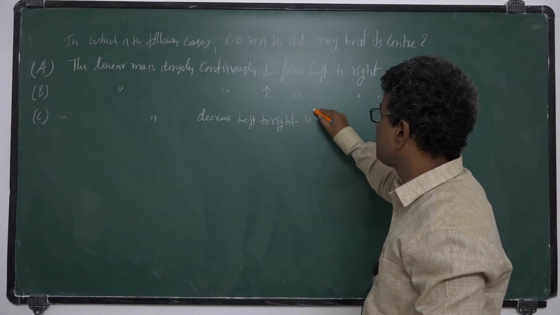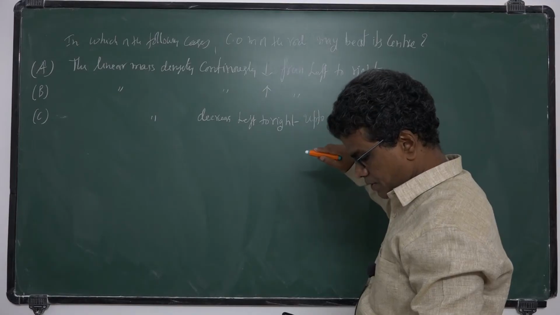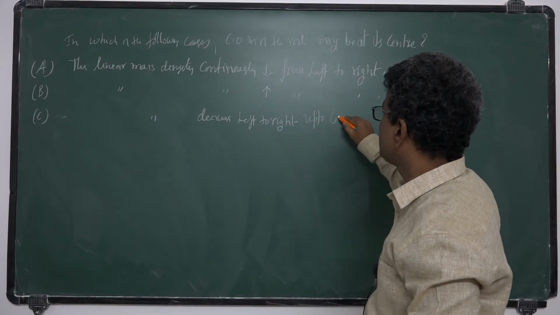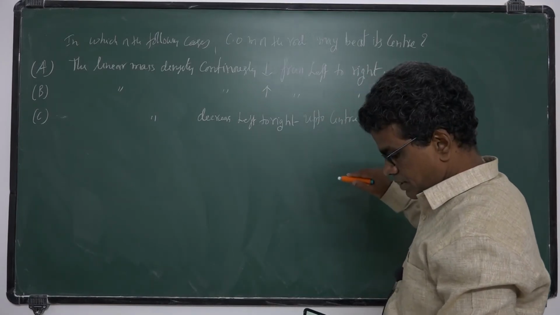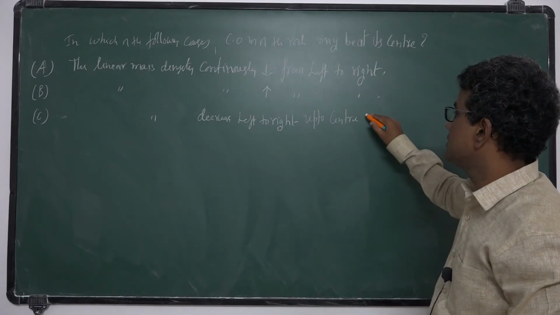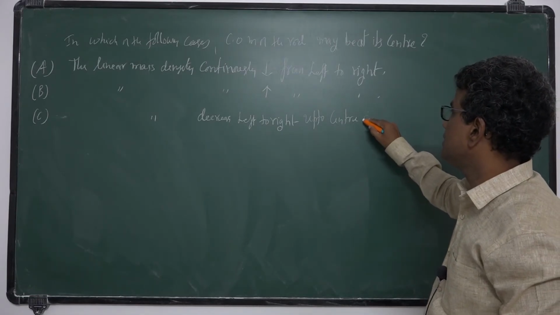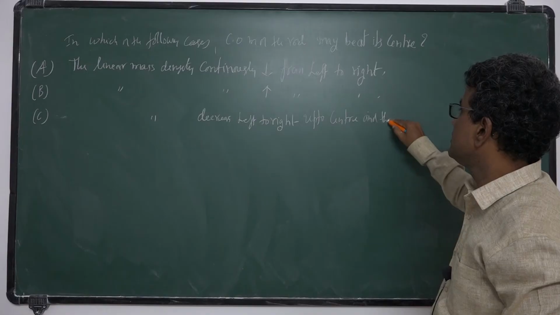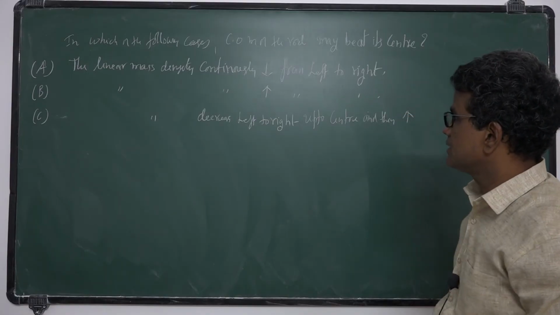Linear mass density decreases left to right up to center and then increases.